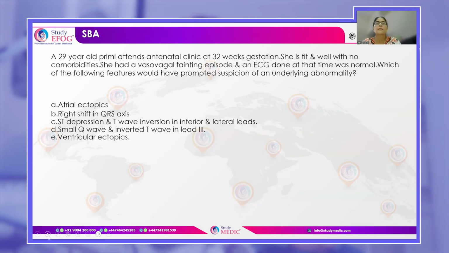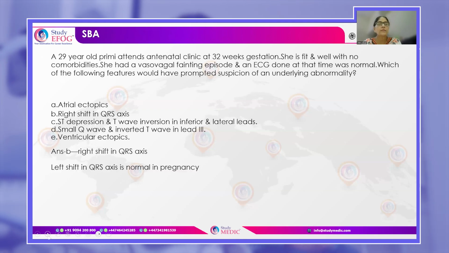Another woman attends the antenatal clinic at 32 weeks gestation, fit and well, no comorbidities. She has a vasovagal fainting episode. ECG at that time was normal. So, which of the following features on an ECG would have prompted suspicion of an underlying abnormality? Atrial ectopics, right shift in QRS axis, ST segment depression and T wave inversion in inferior and lateral leads, small Q wave, inverted T wave in lead 3, or ventricular ectopics. So the answer is a right axis shift.